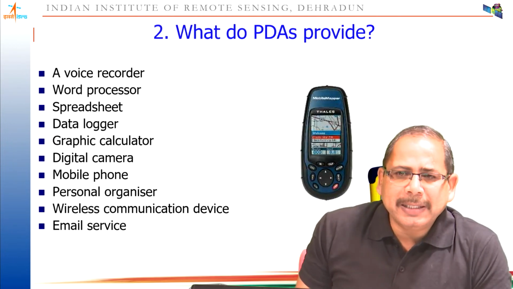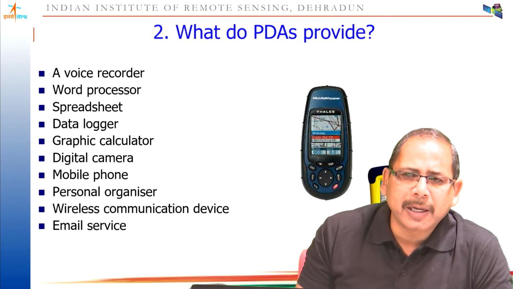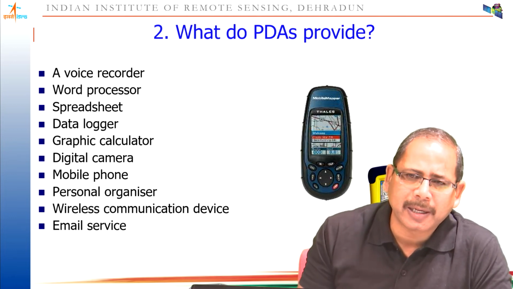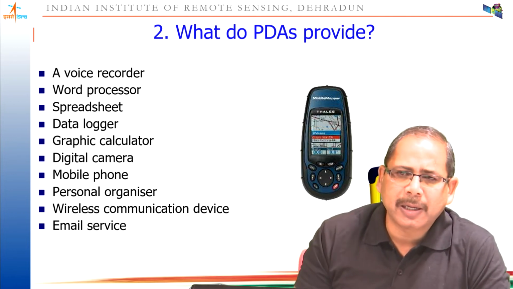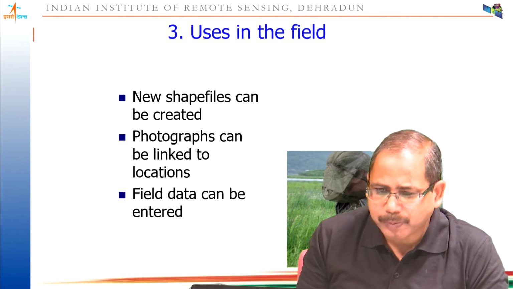And what these PDAs are providing, these are called mini computers. They have voice recorders, word processor, spreadsheet, data loggers, graphic calculators, digital camera, mobile phones, personal organizers, wireless communication devices, email services. Basically, it's like a mini computer. But you can take these computers into your field. You can start digitization, you can start creating the maps, and if it is connected with the networks, you can transfer data in real-time mode to the server also.